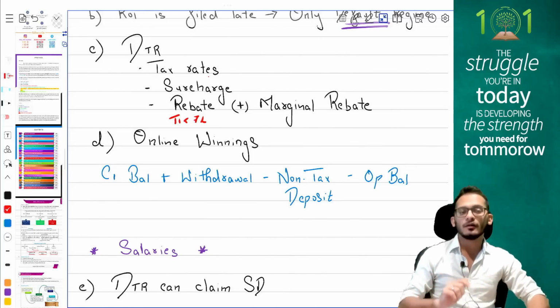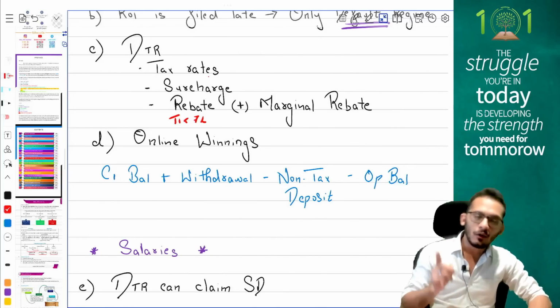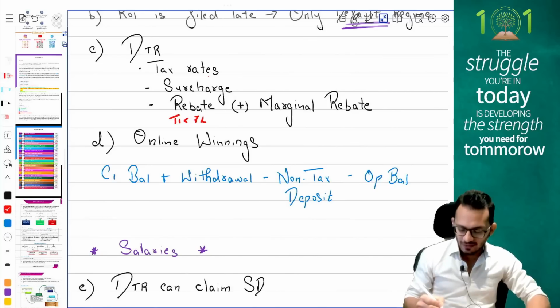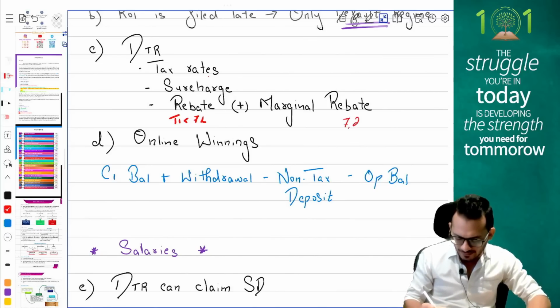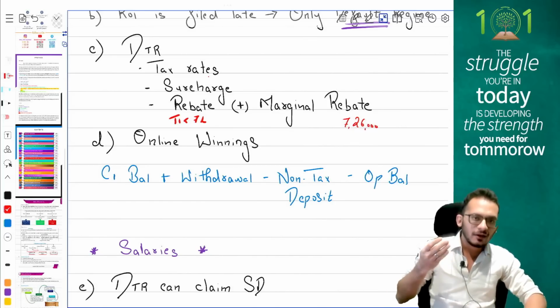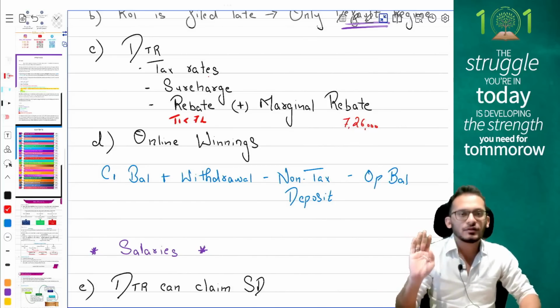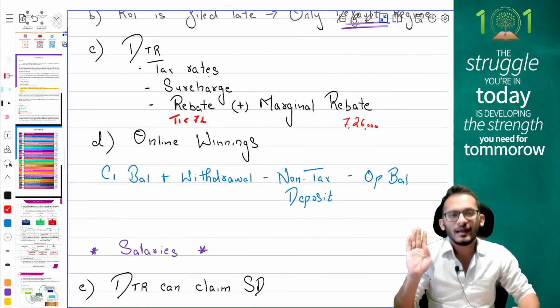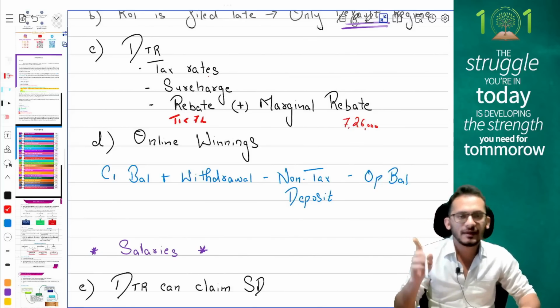But current year also comes and talks about marginal rebate, only applicable under default tax regime. It says if you are going to have an income little closer to 7 lakhs, approximately up to 7 lakh 26,000, you will say that I will not pay tax on this based on the actual slab model. I will surrender the extra 26,000 and I will add cess on that. This is called marginal relief, marginal rebate.